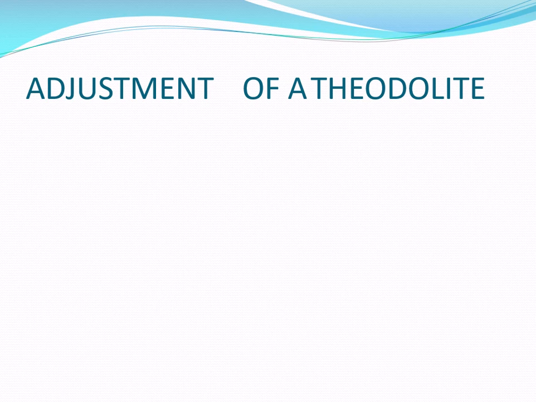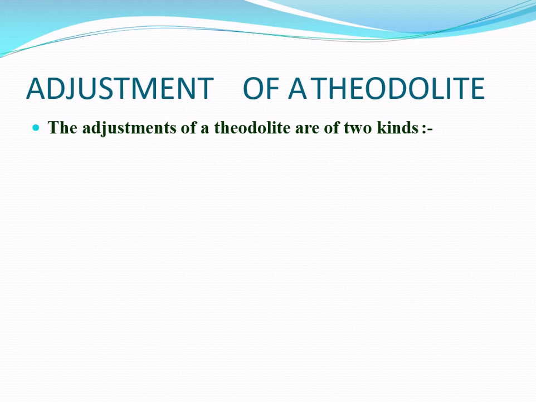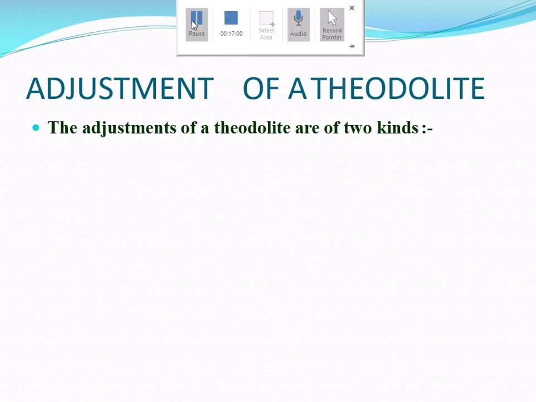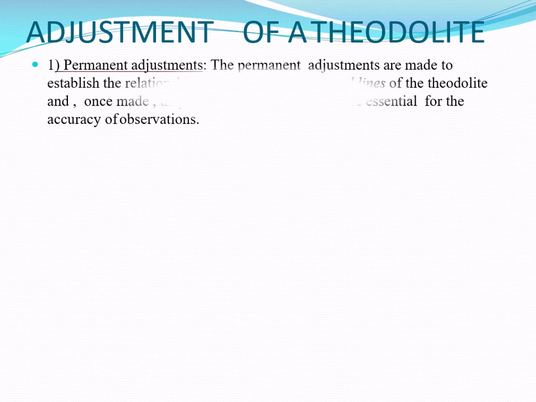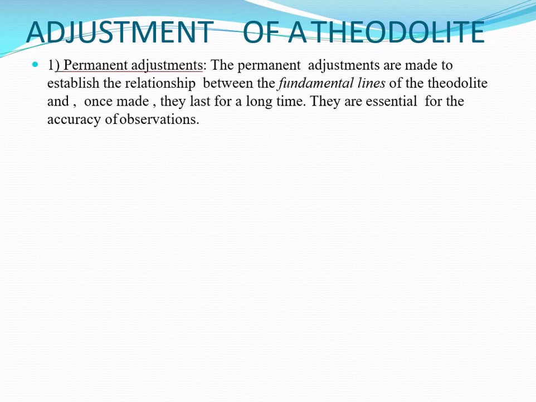Then the next point is the adjustment of the theodolite. Basically two types of adjustments are there: permanent adjustment and temporary adjustment. Let us start with the first, the permanent adjustment. Permanent adjustments are made to establish the relationship between the fundamental lines of the theodolite, and once made, they last for a long time. They are essential for the accuracy of the observation.